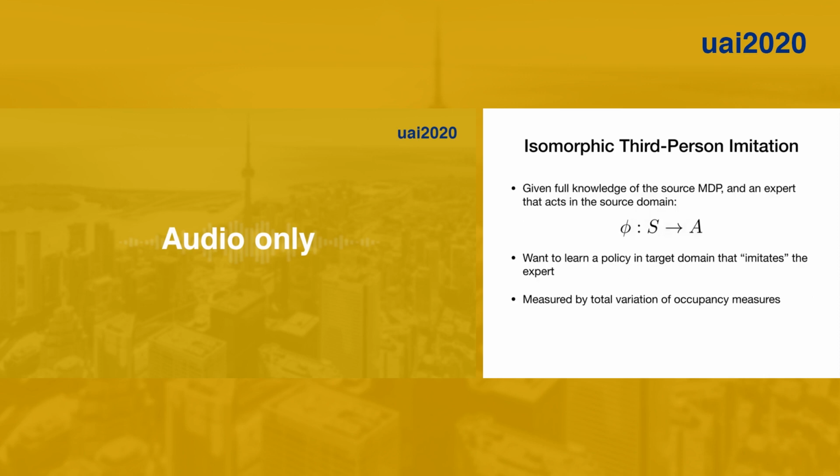So what is our goal here? It's an imitation problem. So we're going to assume that we know everything about the dynamics of the source MDP, and we have an expert policy that acts in the source MDP, some phi. And we want to figure out how to either transfer this policy or learn a different policy in the target domain that imitates this phi. So what imitation here means is, say you have some policy that acts in the target domain, and you're going to compare that against phi if it's perfectly transferred using pi star, the true bijection. And then once you have these two policies in the target domain, you're going to look at the total variation of their occupancy measures.